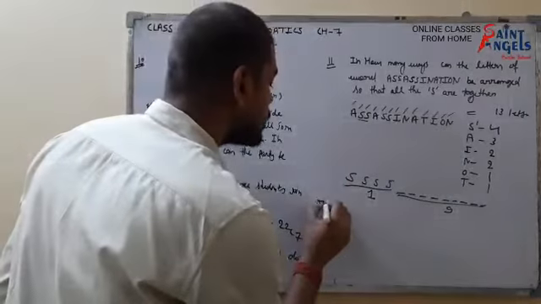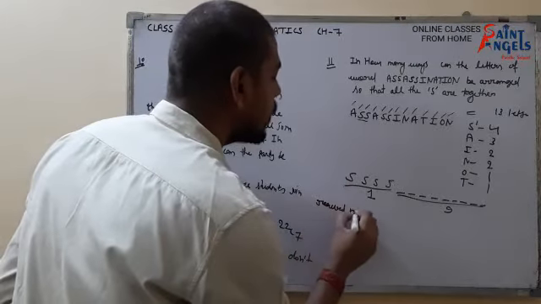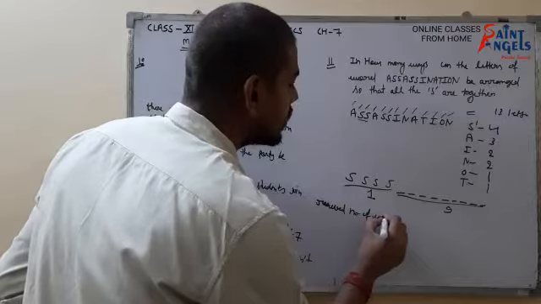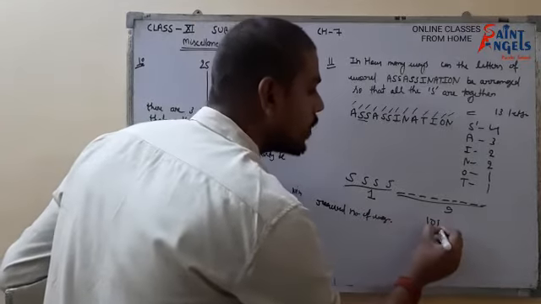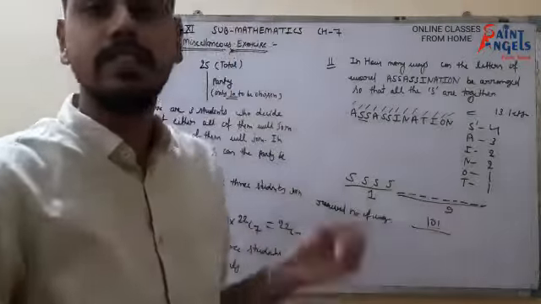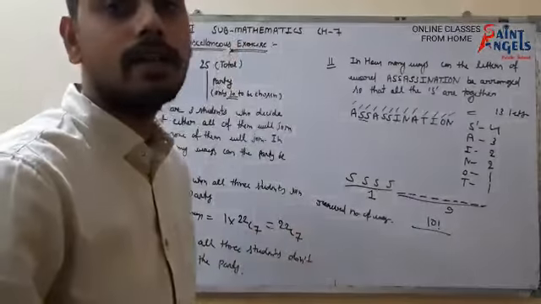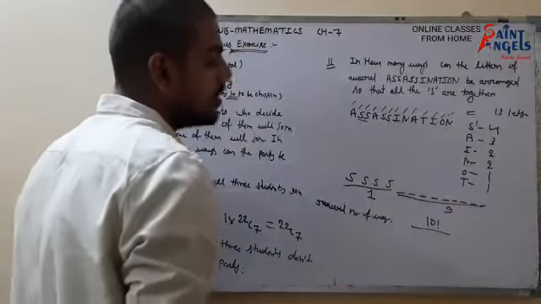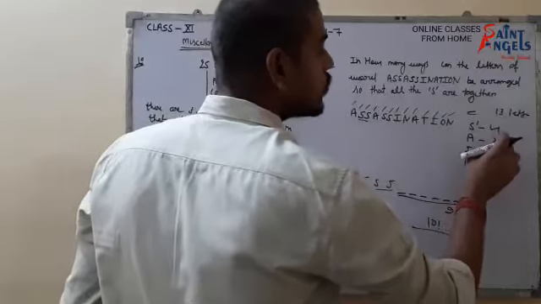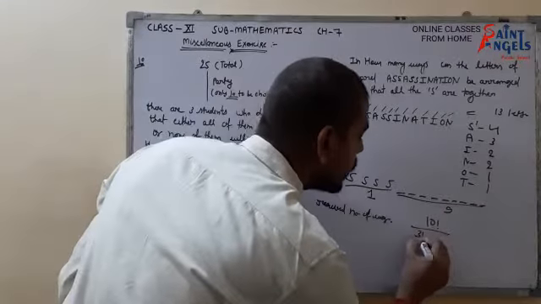So the required number of ways would be equal to 10 factorial. We can arrange these 10 units in 10 factorial ways. But now there are the repetitions. How many repetitions are there? There are 3 A's, so 3 factorial.